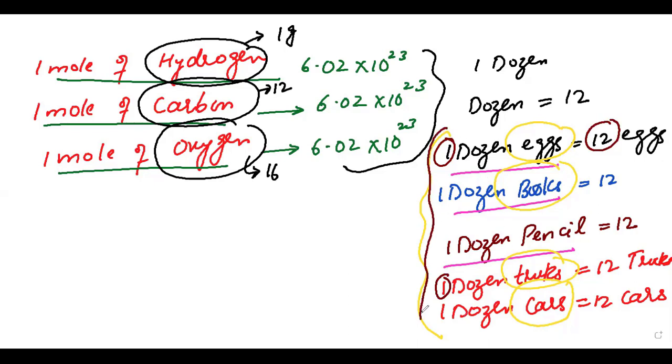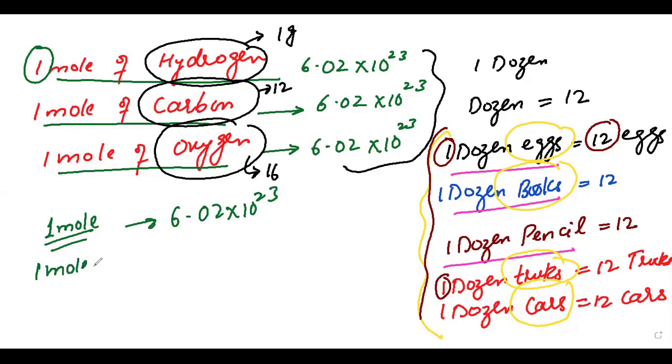Similarly, when we take 1 mole of hydrogen, please listen carefully, the word 1 mole means 6.02 × 10^23 particles. If I ask you to take 1 mole of trucks, how many trucks will come? 6.02 × 10^23 trucks will come.